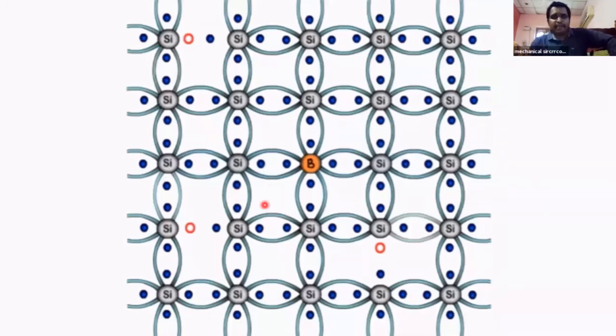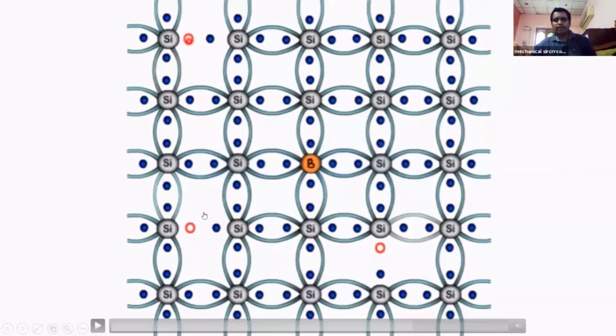In the previous case, the element supplies extra electrons. That's why those impurities are called donors. But here, in case of p-type, the elements are ready to take electrons, which means one vacancy is there. So those are acceptors. Here the impurities are called acceptors. They are ready to accept one electron because one vacancy, one hole, is there. These positive vacancies are called holes. So holes cause the flow of electrons. Holes are majority carriers, electrons are minority carriers.